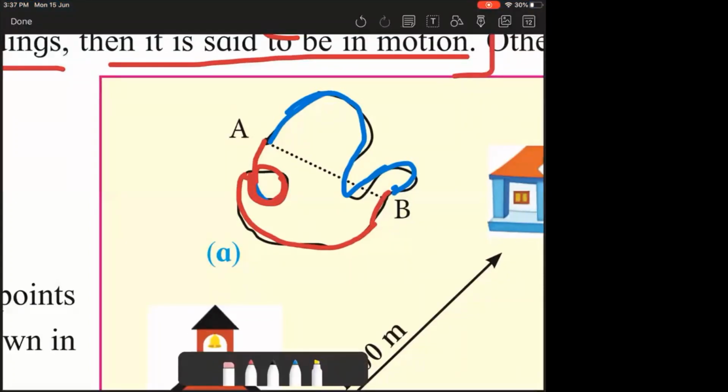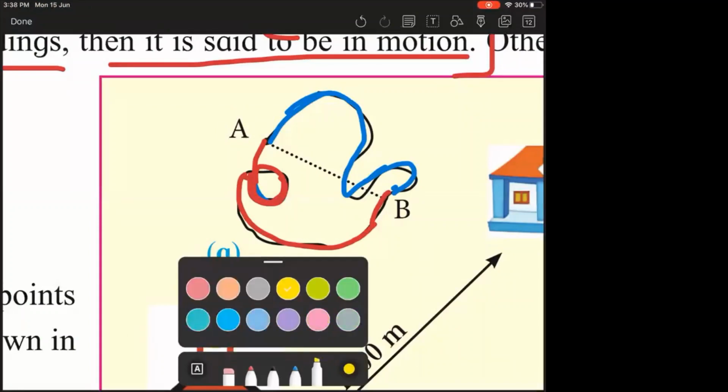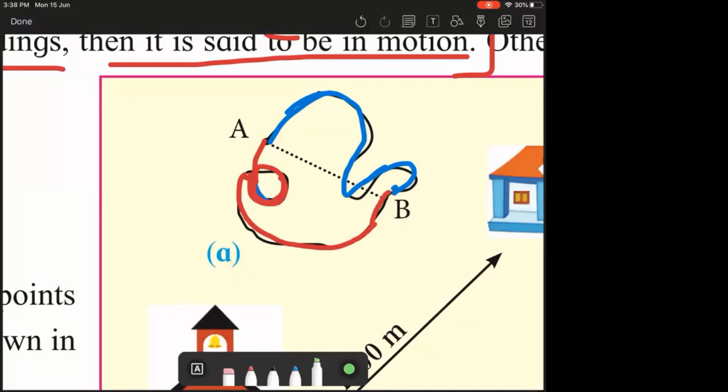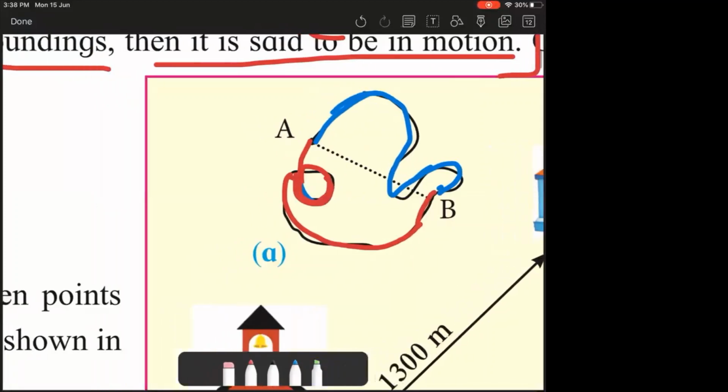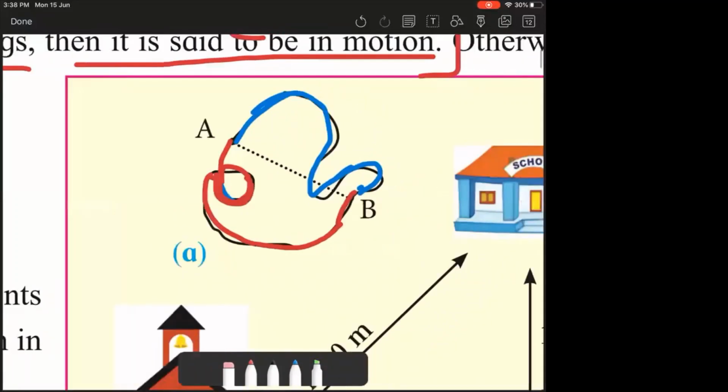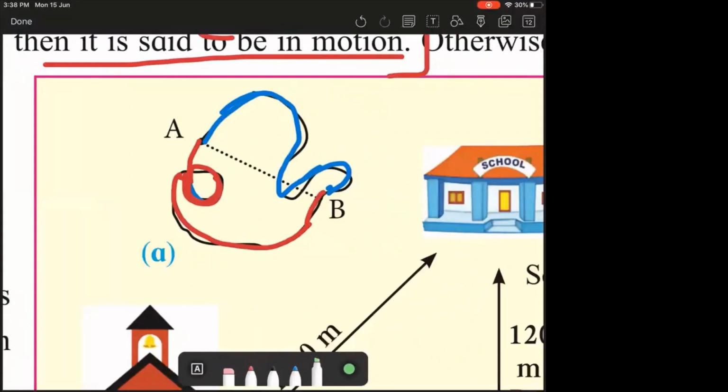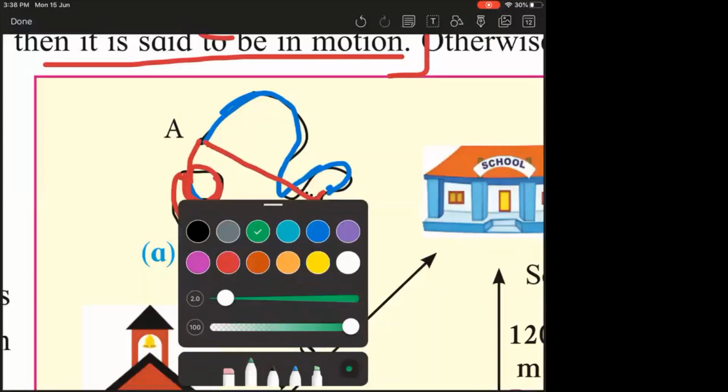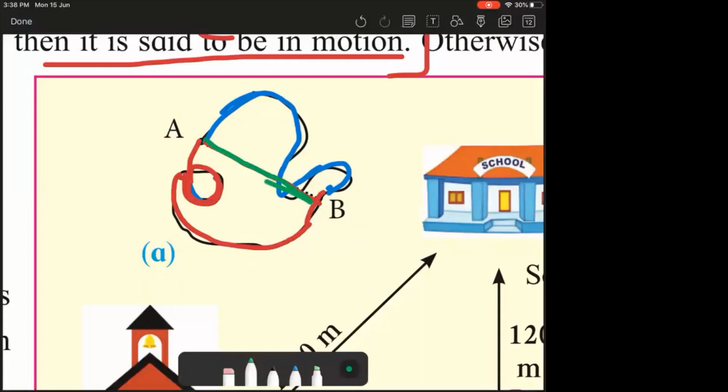So in that case, what should I take? Green, let me take green. Okay, so this distance, let me change the color, let me make it green so that it is different. So this is the displacement, the shortest distance between the initial and the final point.